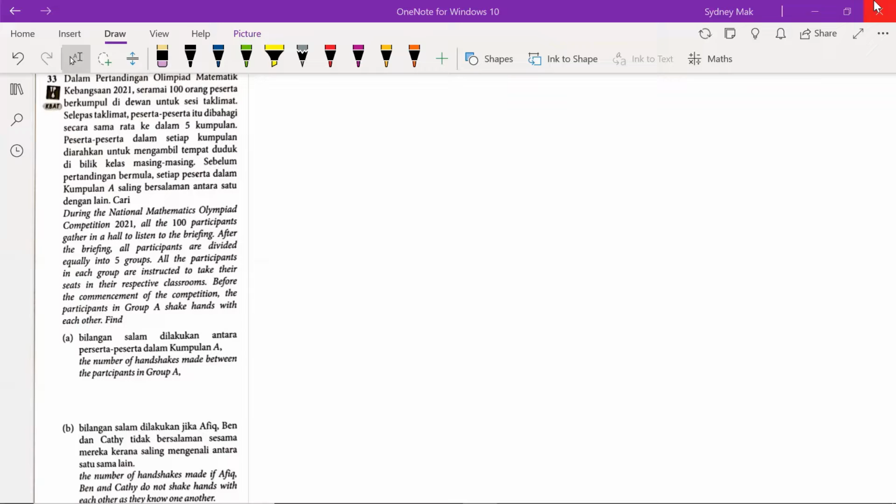All the participants in each group are instructed to take their seats in their respective classroom. Before the commencement of the competition, the participants in Group A shake hands with each other. So we need to find the number of handshakes made between the participants in Group A.